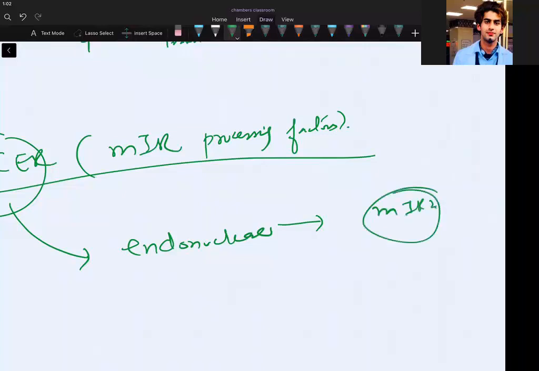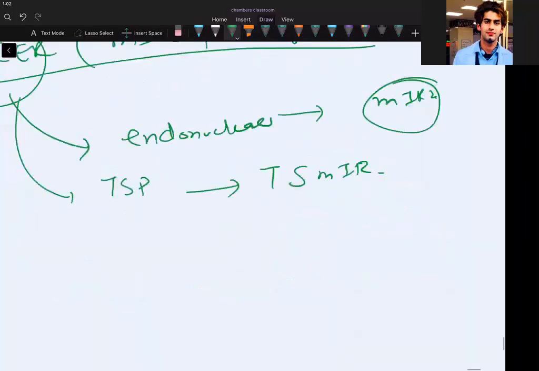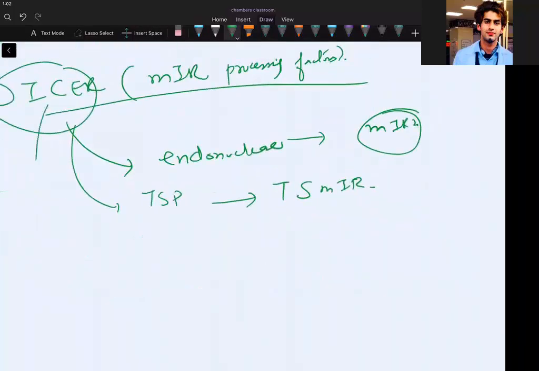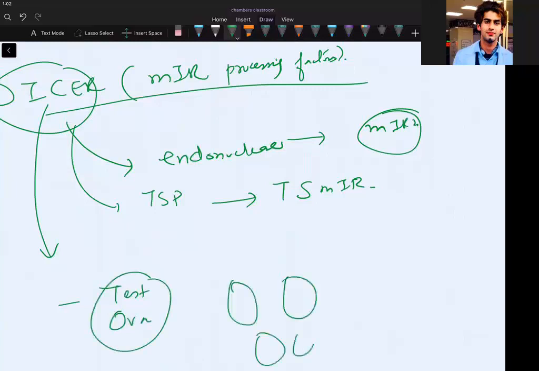If you want a functionally competent MER, you should have dicer. And this dicer has tumor suppressive property, and that's why it forms tumor suppressive MER. Mutations in this cause tumors of the testes and ovary, testes in male, ovary in female.